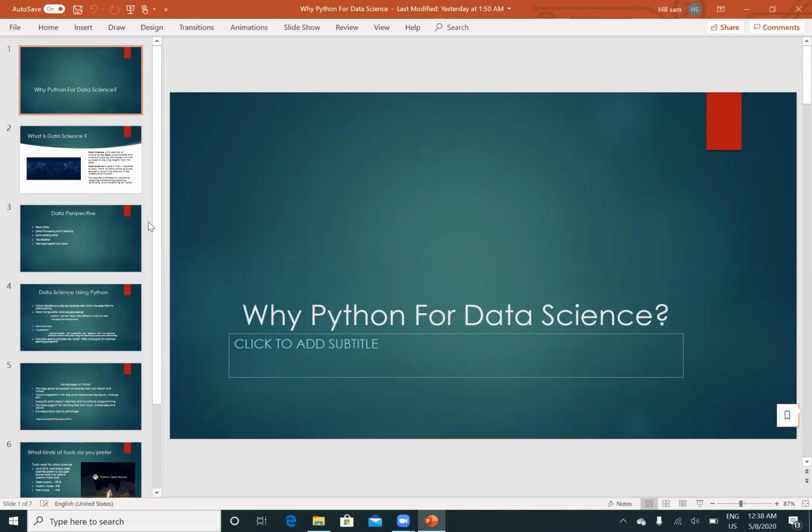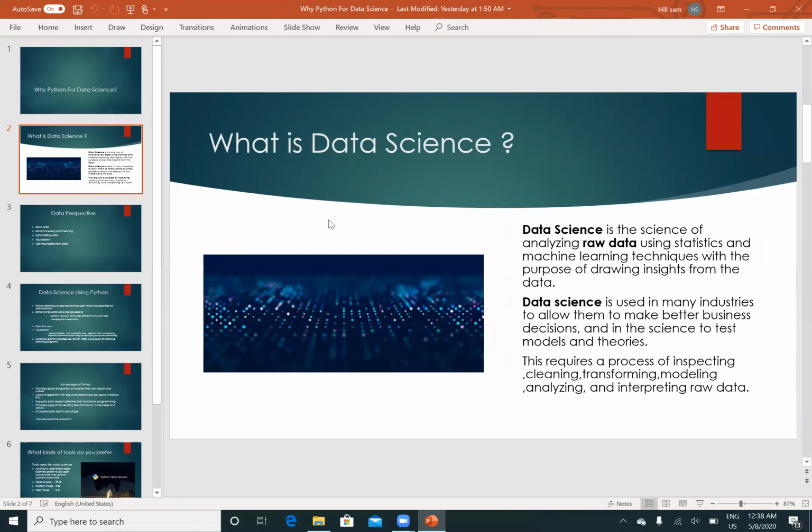Why Python for data science? Before going for Python, let's discuss what data science is. Generally, we can say that data science is a science of analyzing raw data by using statistics and machine learning techniques, or we can even use deep learning techniques, with the purpose of drawing insights from the data.